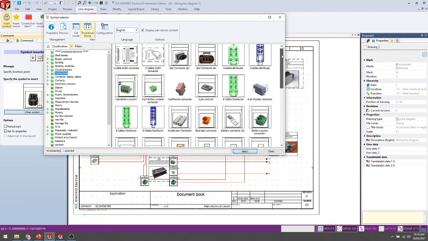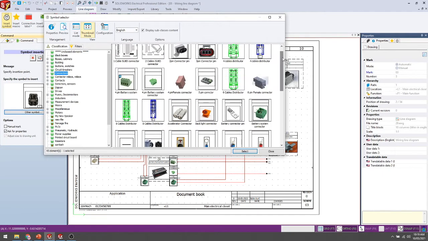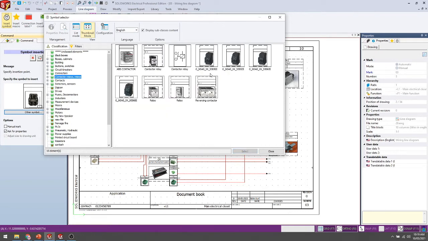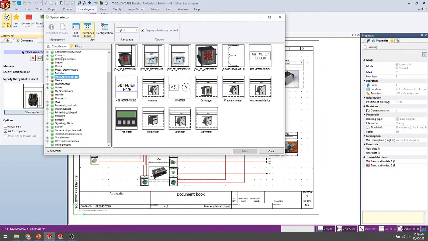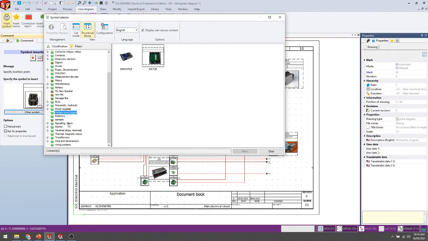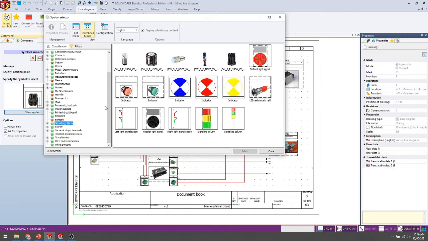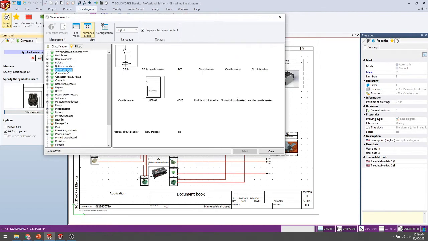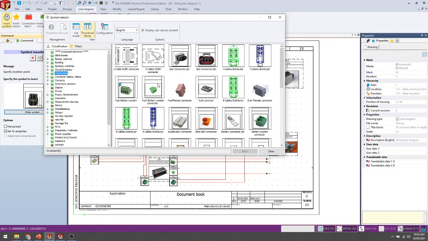And it is also editable. If you want to add your own symbols, SolidWorks can help you add them too. Now I'll show you different kinds of symbols. Whatever symbol classification you select, after selecting, you just drag and drop it.